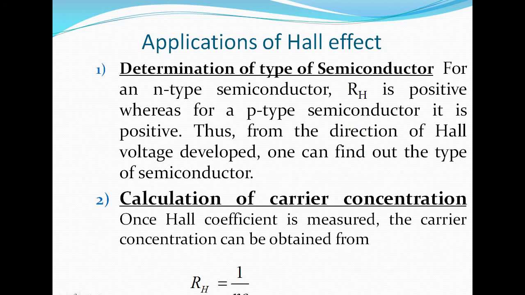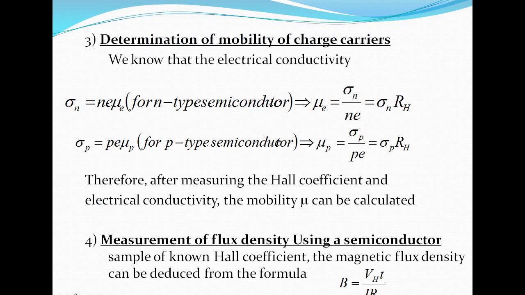In this, the most important part is the applications. With the help of the Hall effect, we can determine the type of semiconductor, either N or P. We can calculate the carrier concentration, determine the mobility of charge carriers, and measure the flux density as well as the current.